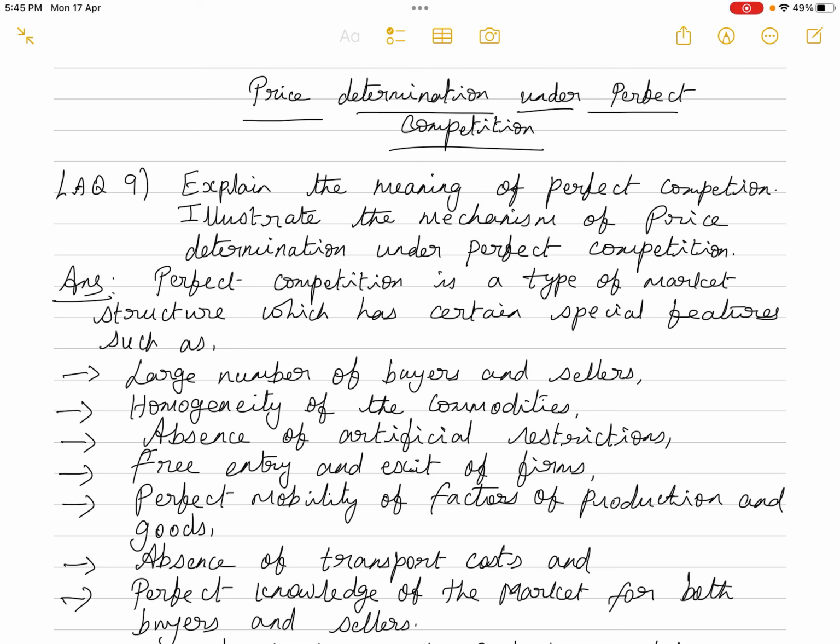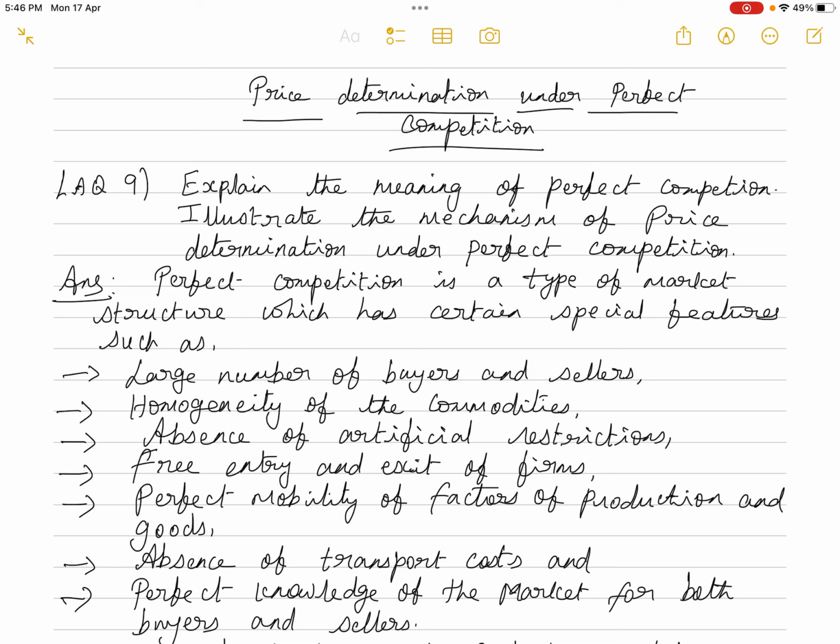So the introduction is, perfect competition is a type of market structure which has certain special features such as large number of buyers and sellers, homogeneity of the commodities, absence of artificial restrictions, free entry and exit of firms, perfect mobility of factors of production and goods, absence of transport costs, and perfect knowledge of the market for both buyers and sellers. Okay, so this will be the first part of the question.